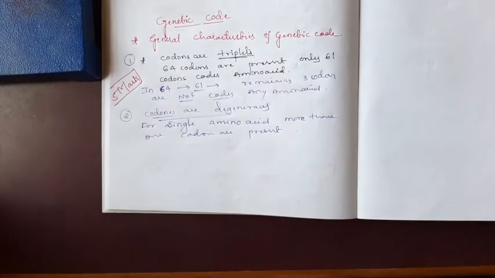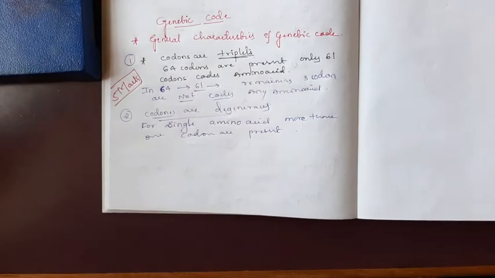I already told that in the previous class. For a single amino acid there are so many codons because only 20 amino acids are present, and for that 64 codons are there. Many codons can code for the same amino acid. This is known as a property of the codon, that is, degeneracy.